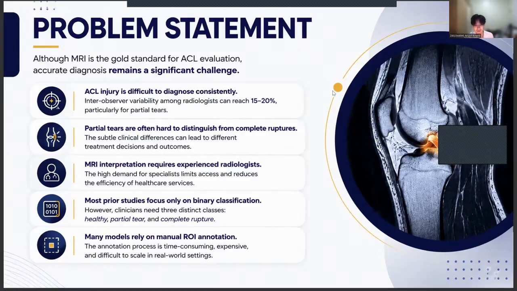To start, let's look at the current challenge. Although MRI is the gold standard for ACL evaluation, interpretation is highly difficult. We see an inter-observer variability of up to 20% among radiologists, especially when distinguishing between partial and complete tears. Furthermore, most existing AI models focus only on binary classification, tear versus no tear, and rely heavily on manual ROI annotation, which is expensive and time-consuming to produce.